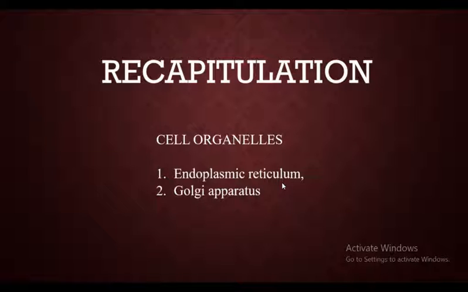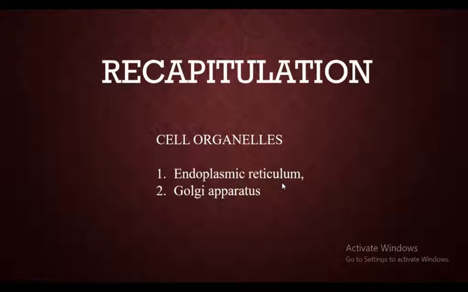Smooth endoplasmic reticulum and rough endoplasmic reticulum. So how can you differentiate these two? Rough has ribosomes and smooth doesn't have ribosomes. Very good. So ribosomes are attached to rough endoplasmic reticulum, whereas they are absent in smooth endoplasmic reticulum, right?